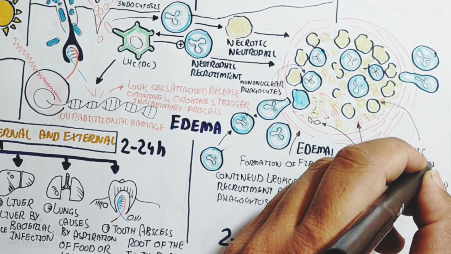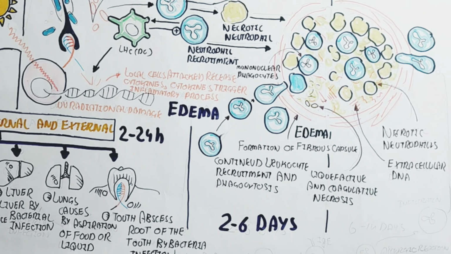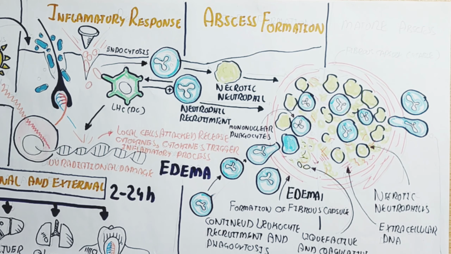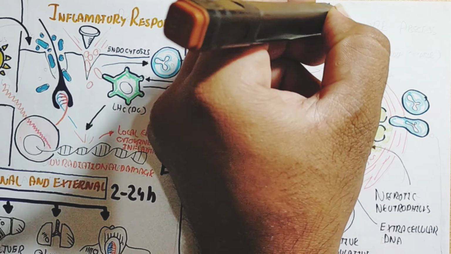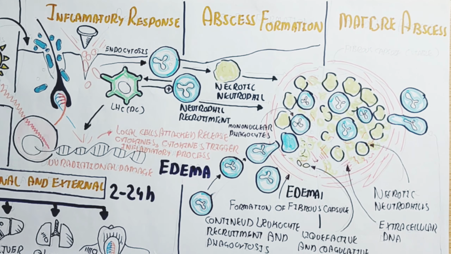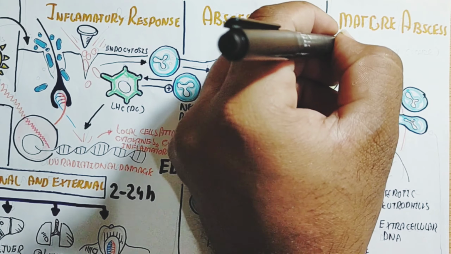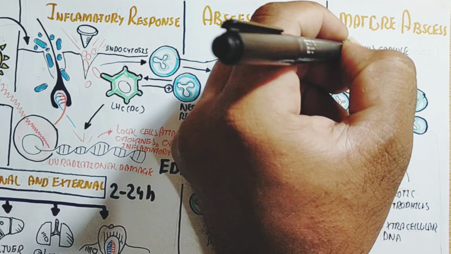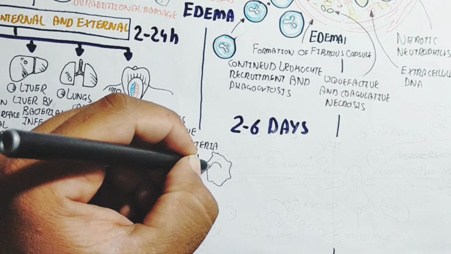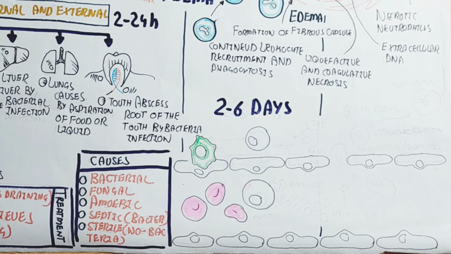Extracellular DNA, necrotic neutrophils, and other dead cells collapse together, covered by the fibrous capsule, which is the stable capsule. This is the mature abscess formation, with a thick fibrous capsule and further recruitment of healthy neutrophils and dead necrotic neutrophils.